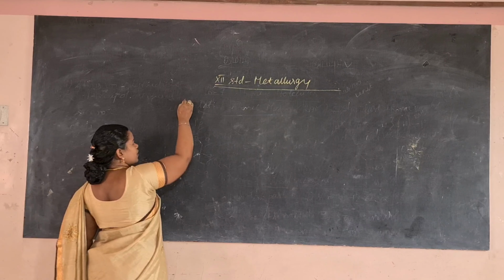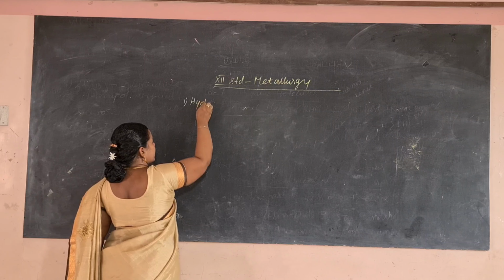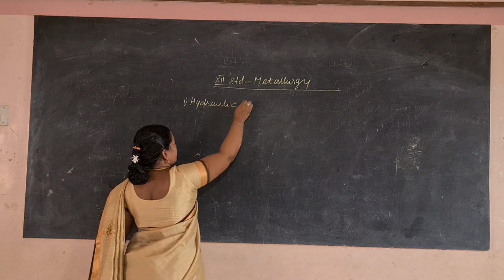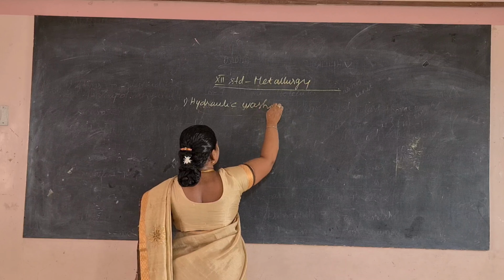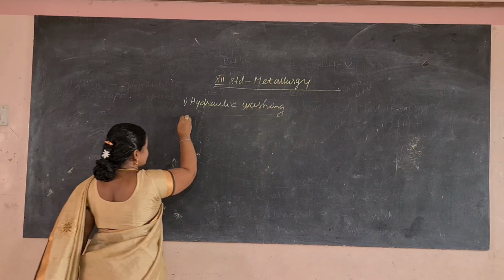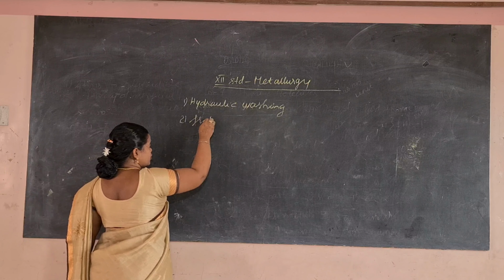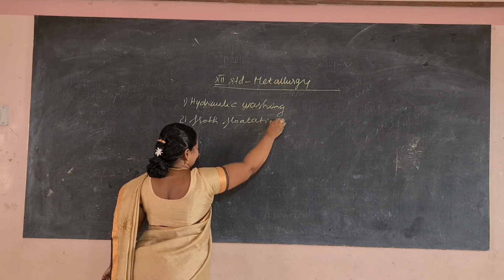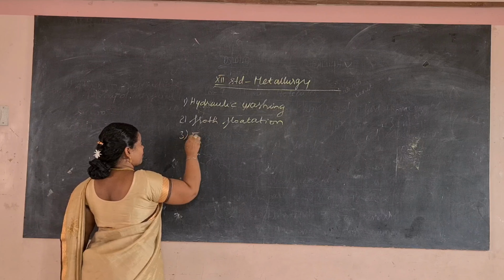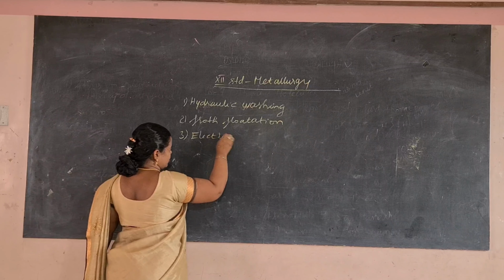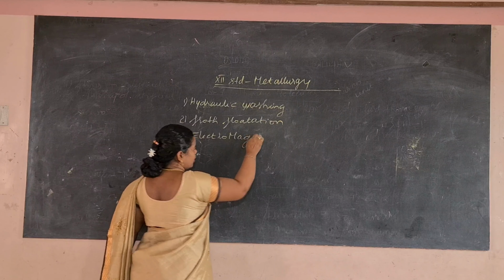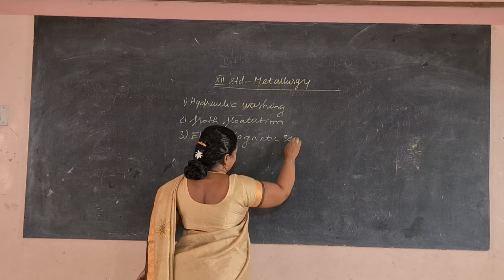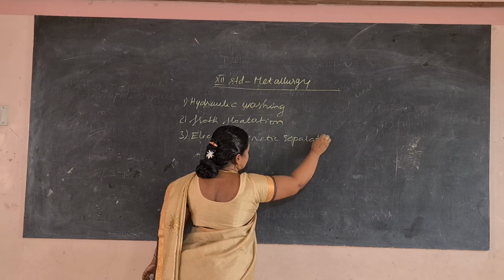So the first method we have learned is hydraulic washing or gravity separation process. Second one, froth flotation process. Third one, electromagnetic separation. And fourth one, leaching.